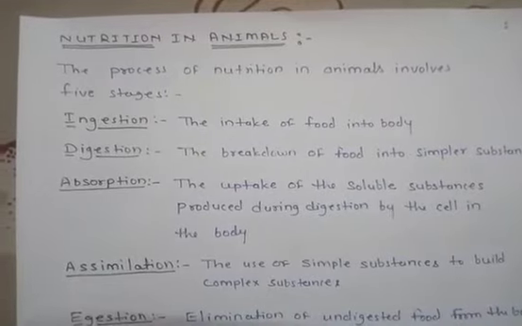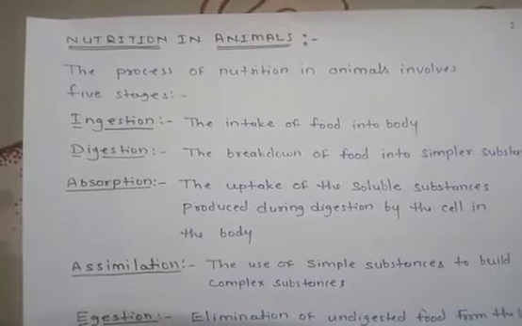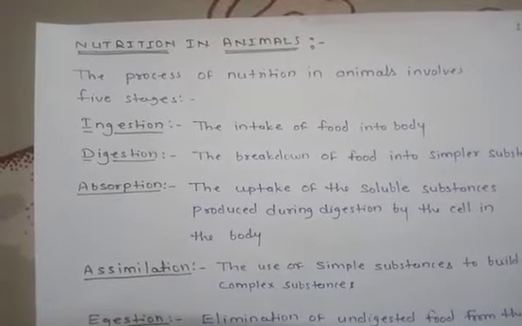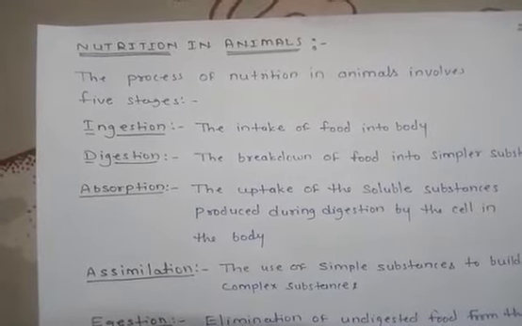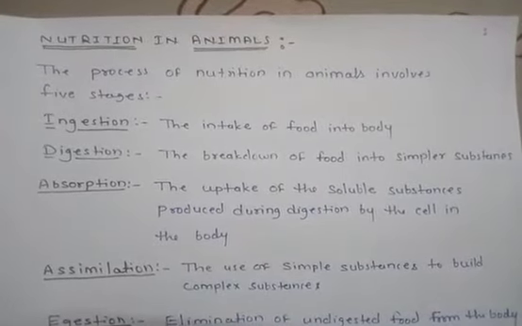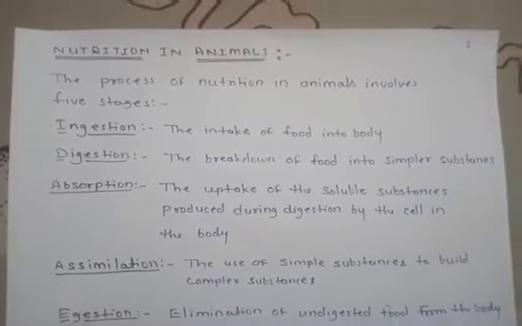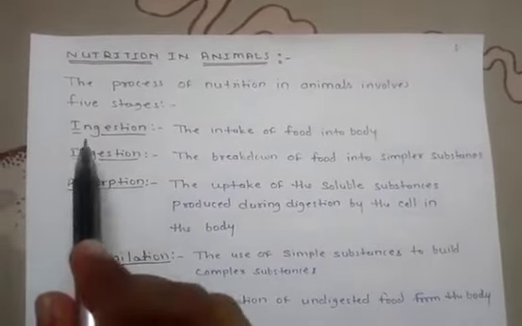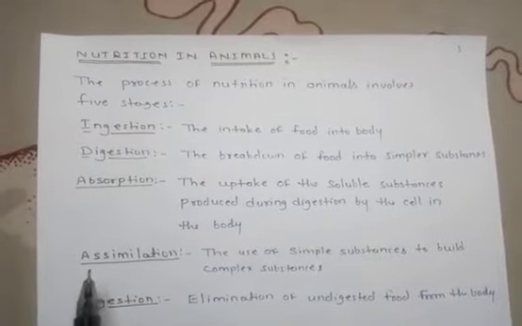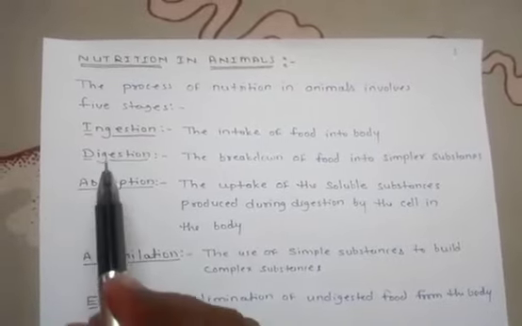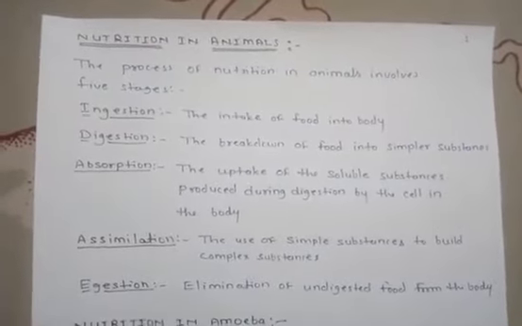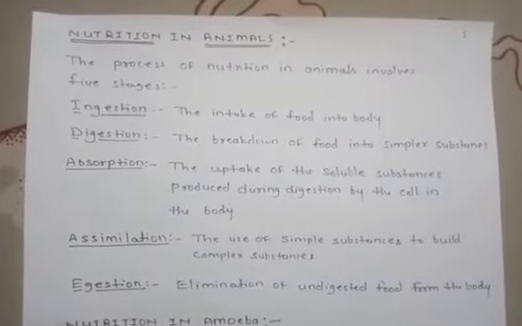The food is broken down in the animal's body into simpler substances. This food can be taken and used by the body to obtain energy. The process of nutrition in animals involves 5 stages. What are these stages? The first one, ingestion, then digestion, absorption, assimilation and egestion. These are the 5 steps under which animals digest their food.